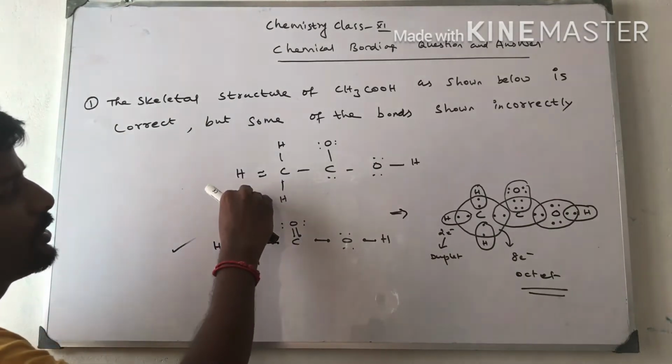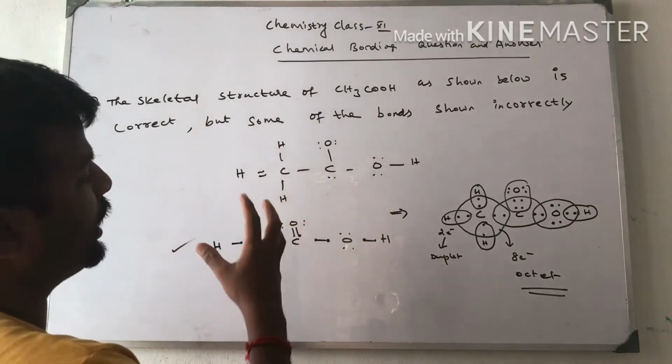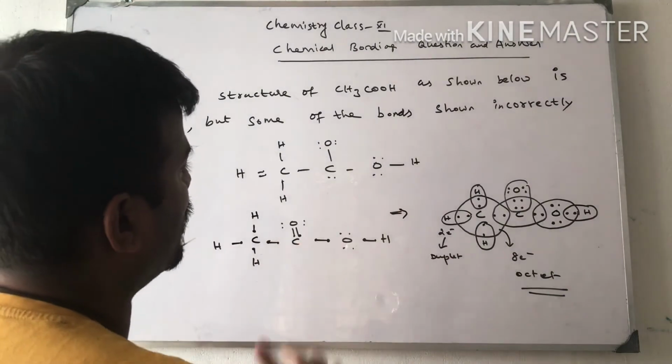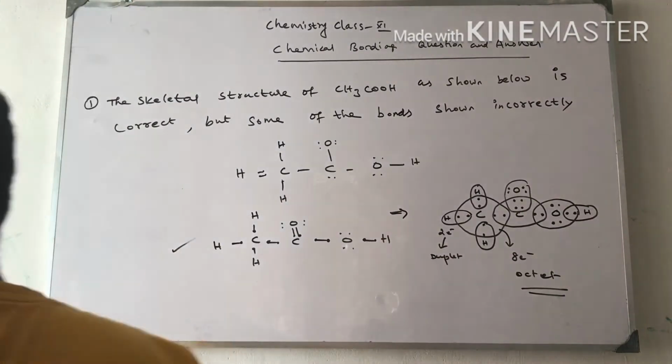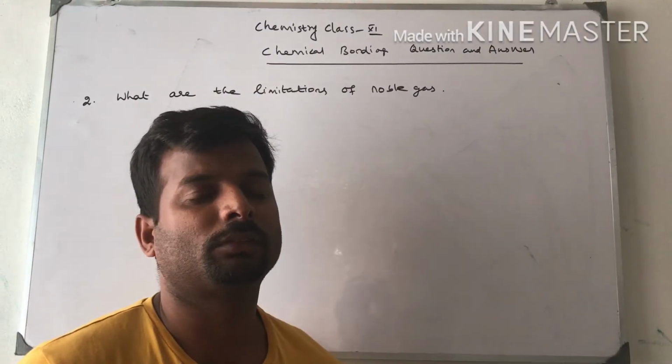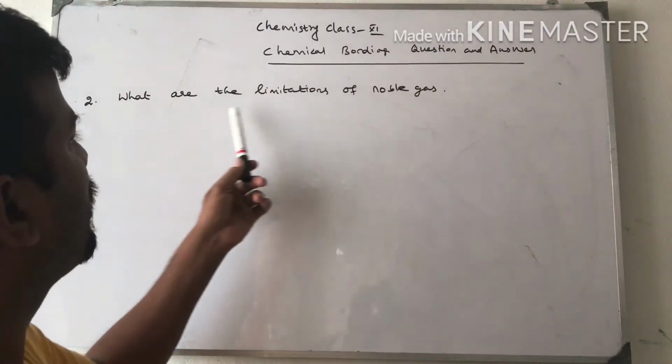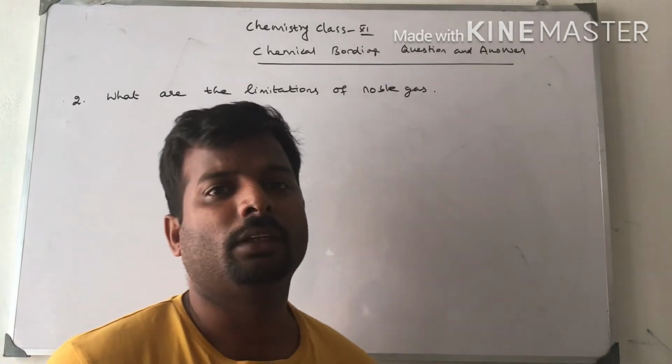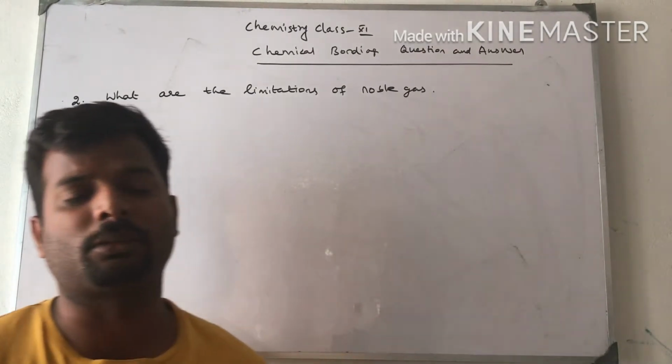In this other structure there is no stability, there are not 8 electrons in the outermost configuration, so it is unstable. Next I am going to solve the next question. This is the question: what are the limitations of the octet rule? This question's answer is given in the textbook.